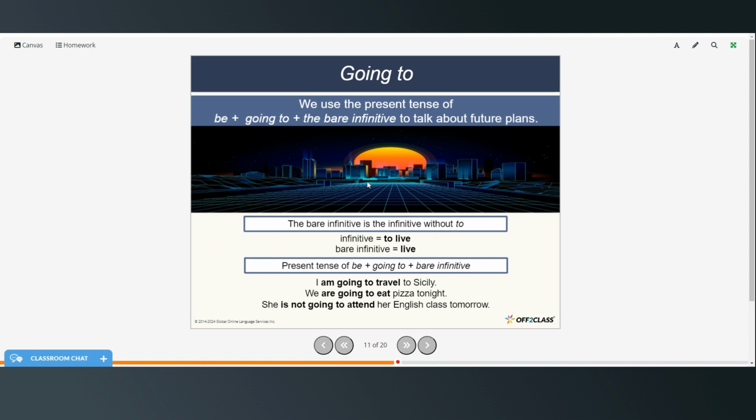So we use the present tense of be plus going to plus the bare infinitive to talk about future plans. The bare infinitive is the infinitive without the word to. So the infinitive is to live, but the bare infinitive is just live. The present tense of be plus going to plus the bare infinitive, that's the sentence structure that you would use. So I am going to travel to Sicily. We are going to eat pizza tonight. And then the negative, she is not going to attend her English class tomorrow.